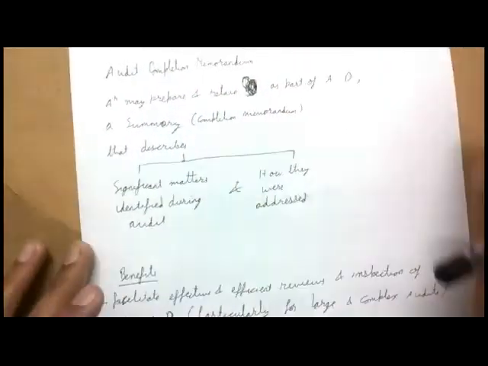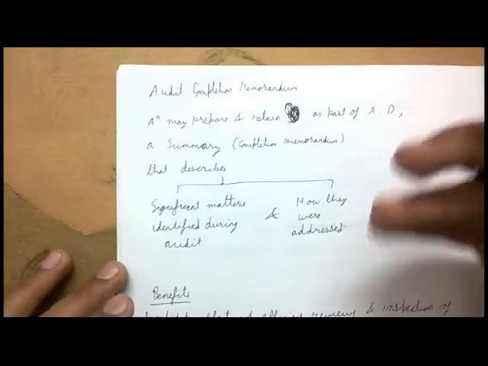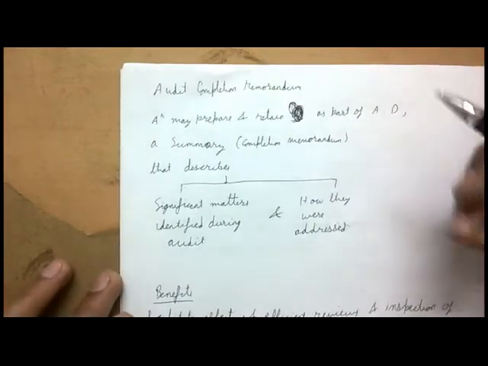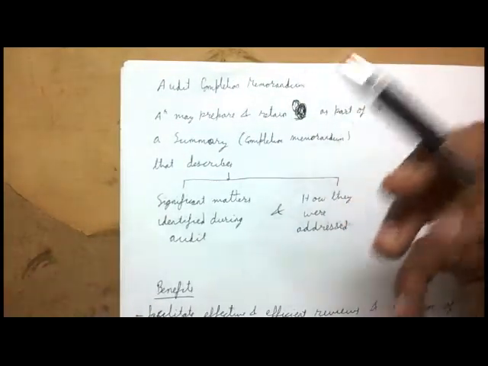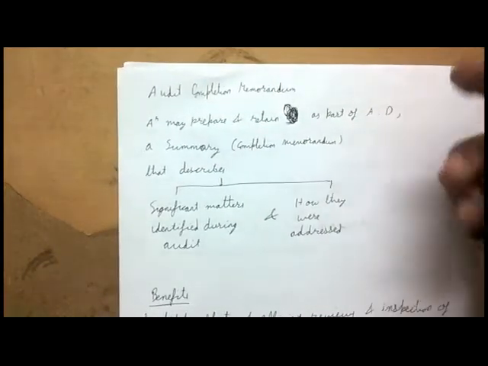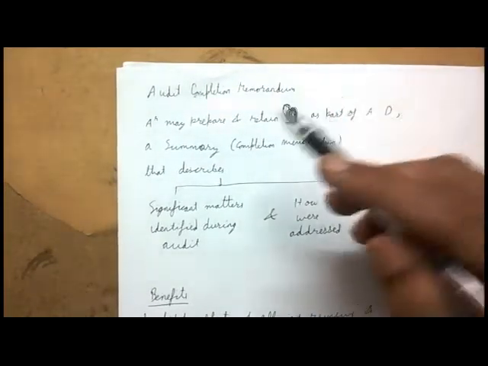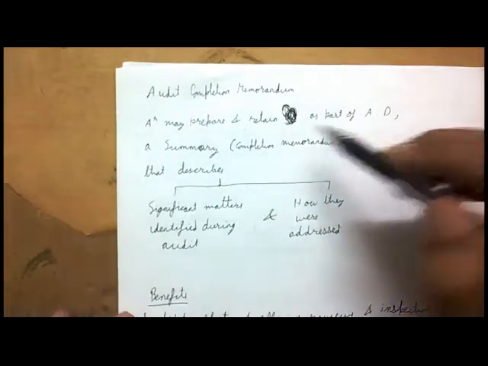Then we have audit completion memorandum. This is another small topic, and the last topic of this particular video or the standard. Audit completion memorandum. Memorandum refers to a summary. It is going to consist of only important or significant matters that you identify during the audit. So the auditor may prepare and retain as part of audit documentation a summary.